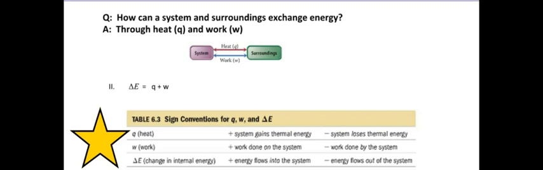When does a system gain thermal energy? Well, when ice melts. What's something that will lose thermal energy? A candle giving off heat to its surroundings. Work being done on the system is when you push that syringe in, and work done by the system is when the syringe pushed out onto your hand.